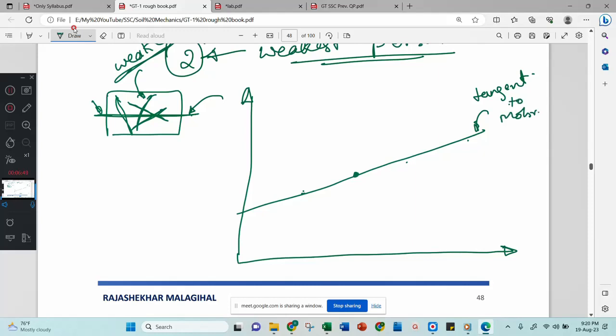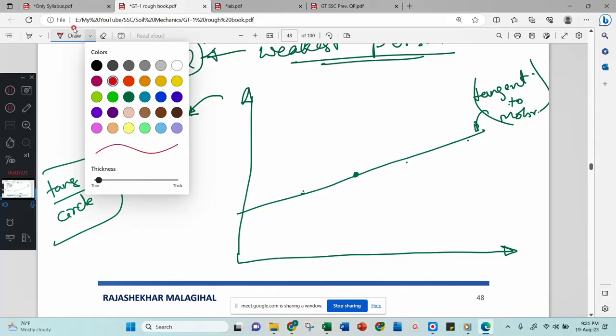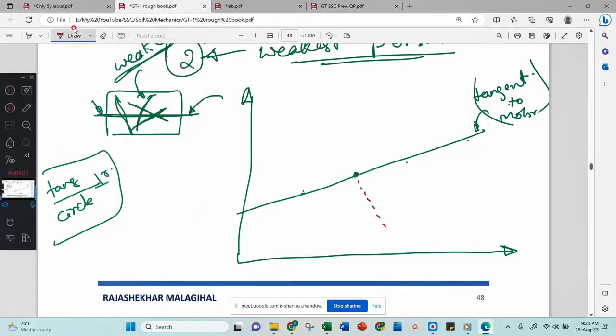Then where is the Mohr circle? I don't know. But mathematically I have a relation: a tangent and a circle's radius are perpendicular to each other. This relation I will use, and from this point I will draw one perpendicular line. Then I will get a center here, and I will consider it as the radius. Then I will draw a semicircle here. You can complete the circle drawing below also, but I will not draw it. Then this point is considered as the failure point.